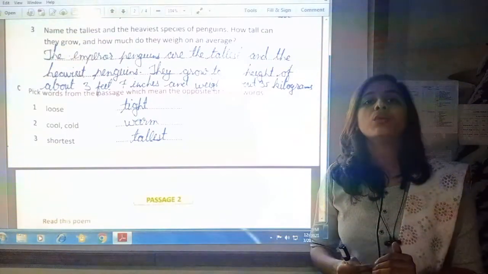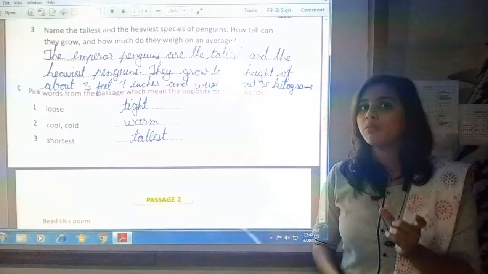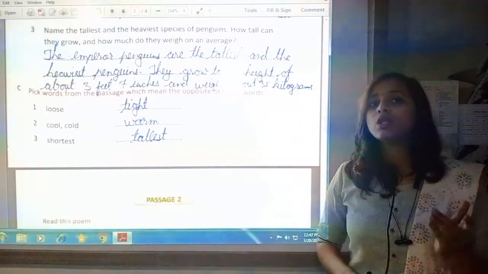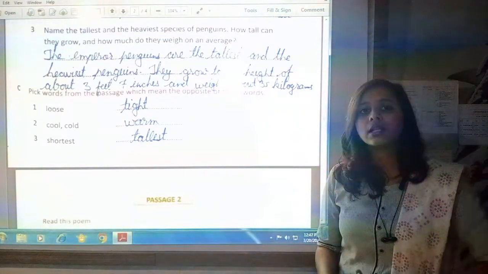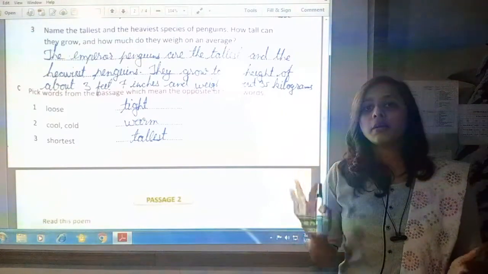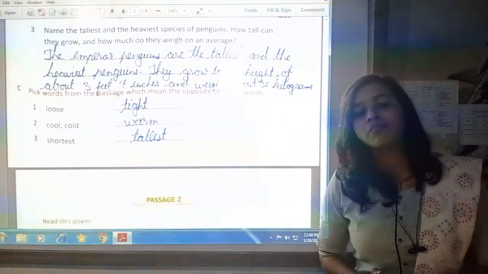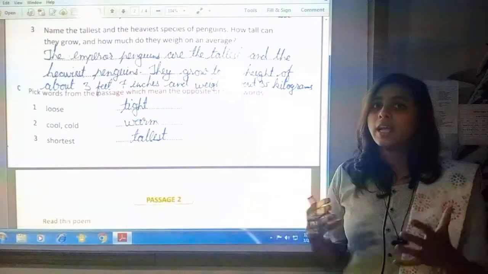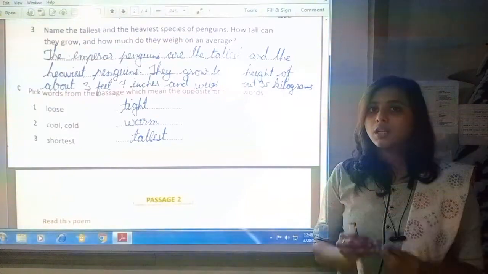How will you come to know the topic of the paragraph? By the title of the paragraph. That is the most important part of the paragraph. So in this way reading comprehension is done. Read the comprehension, understand it, and then write the answers of the given questions from the passage. That is what reading comprehension is. With this example, as I have explained it to you, I think that this topic is clear to you.